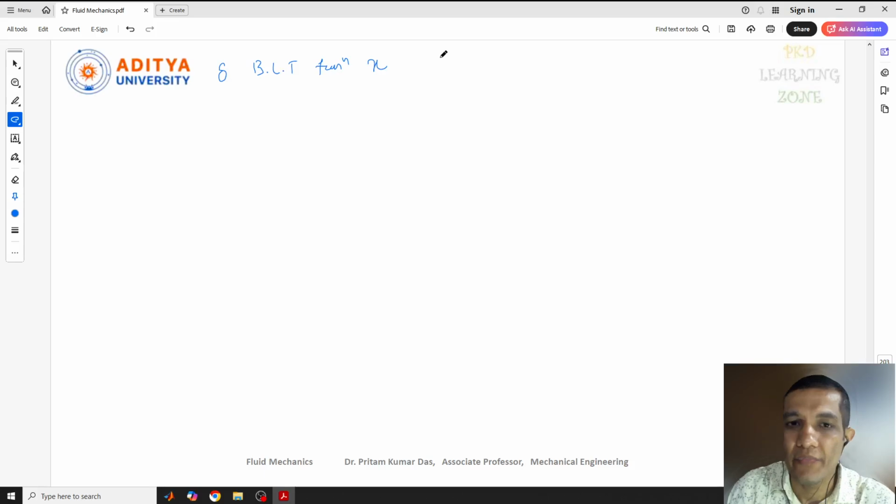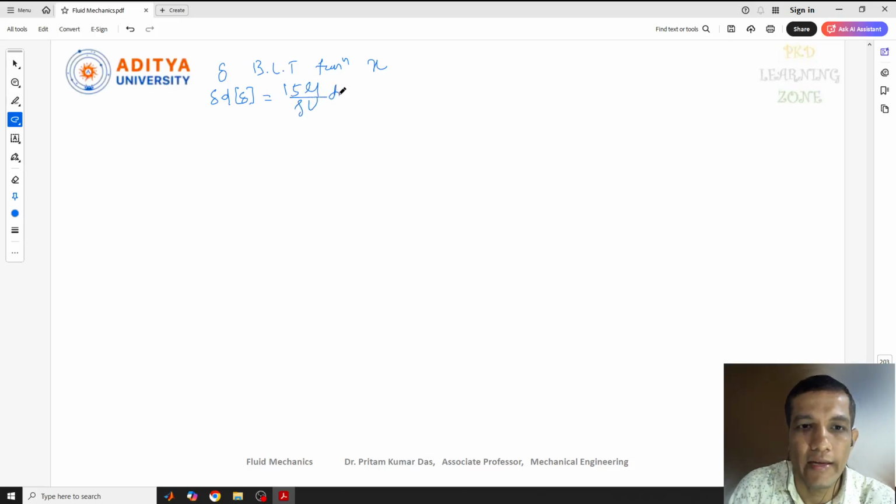So the partial derivative can be written as a total derivative. I have to convert the partial derivative into the total derivative, so that is nothing but delta d delta equals 15 mu by rho u dx.